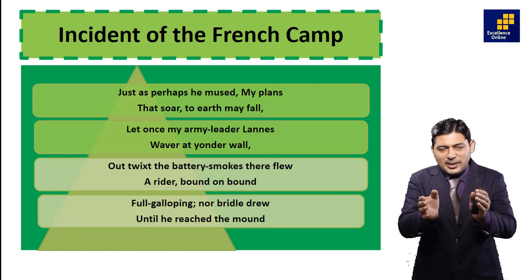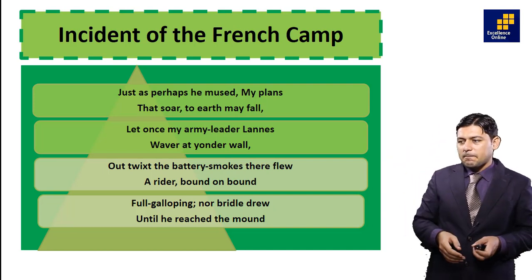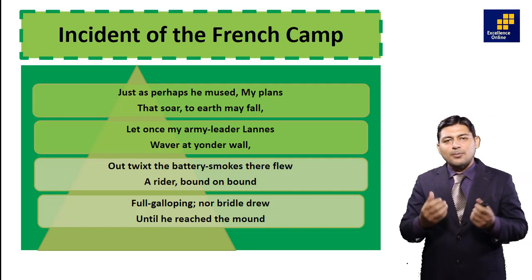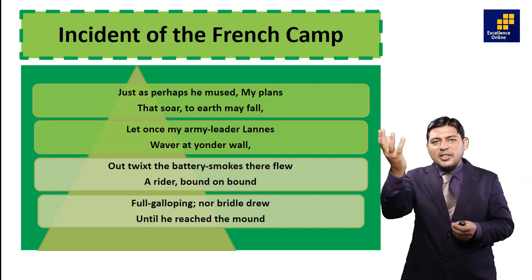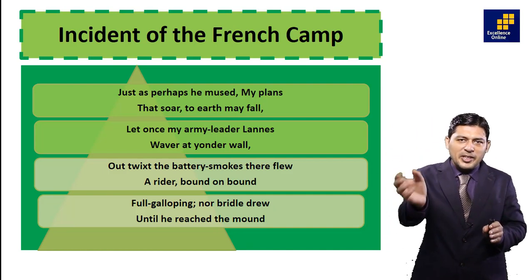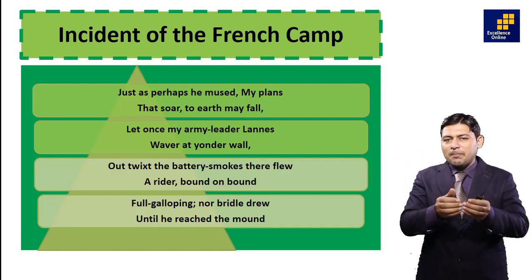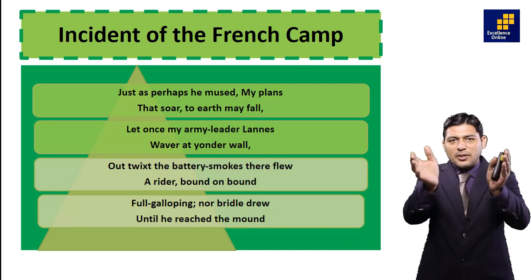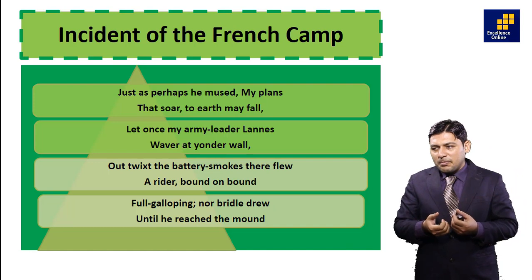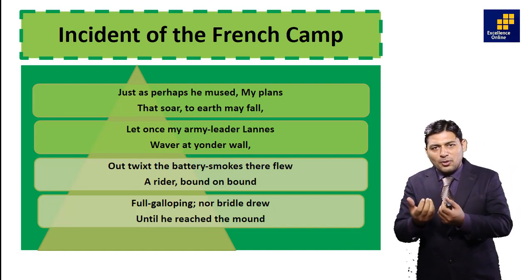We are discussing Old English, so we have different vocabulary. Out twist means between battery smoke there flew a rider, bound and bound. He was imagining and thinking regarding the situation. A person from the war field came, one person on a horse, jumping and riding, he was coming. Out twist means between battery smoke.